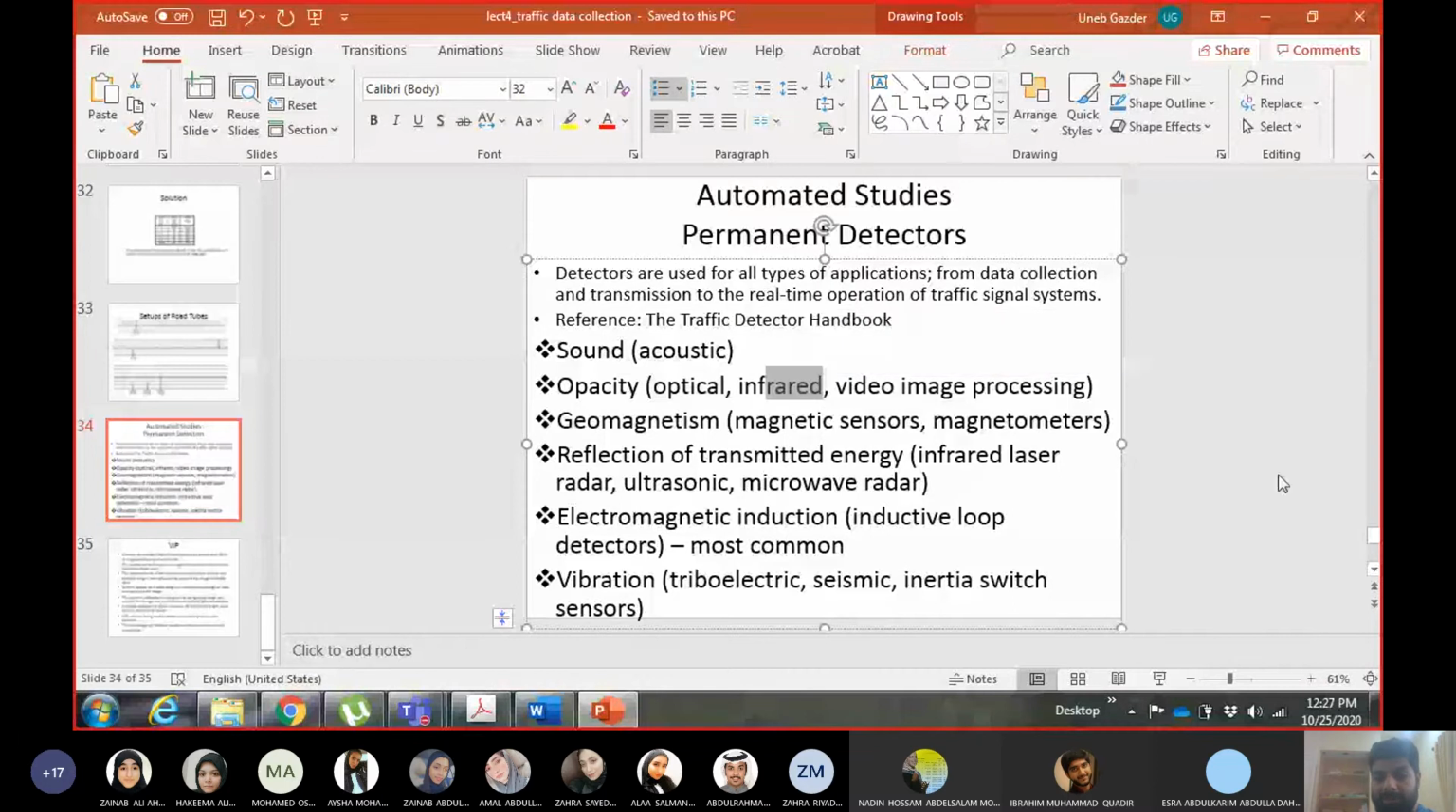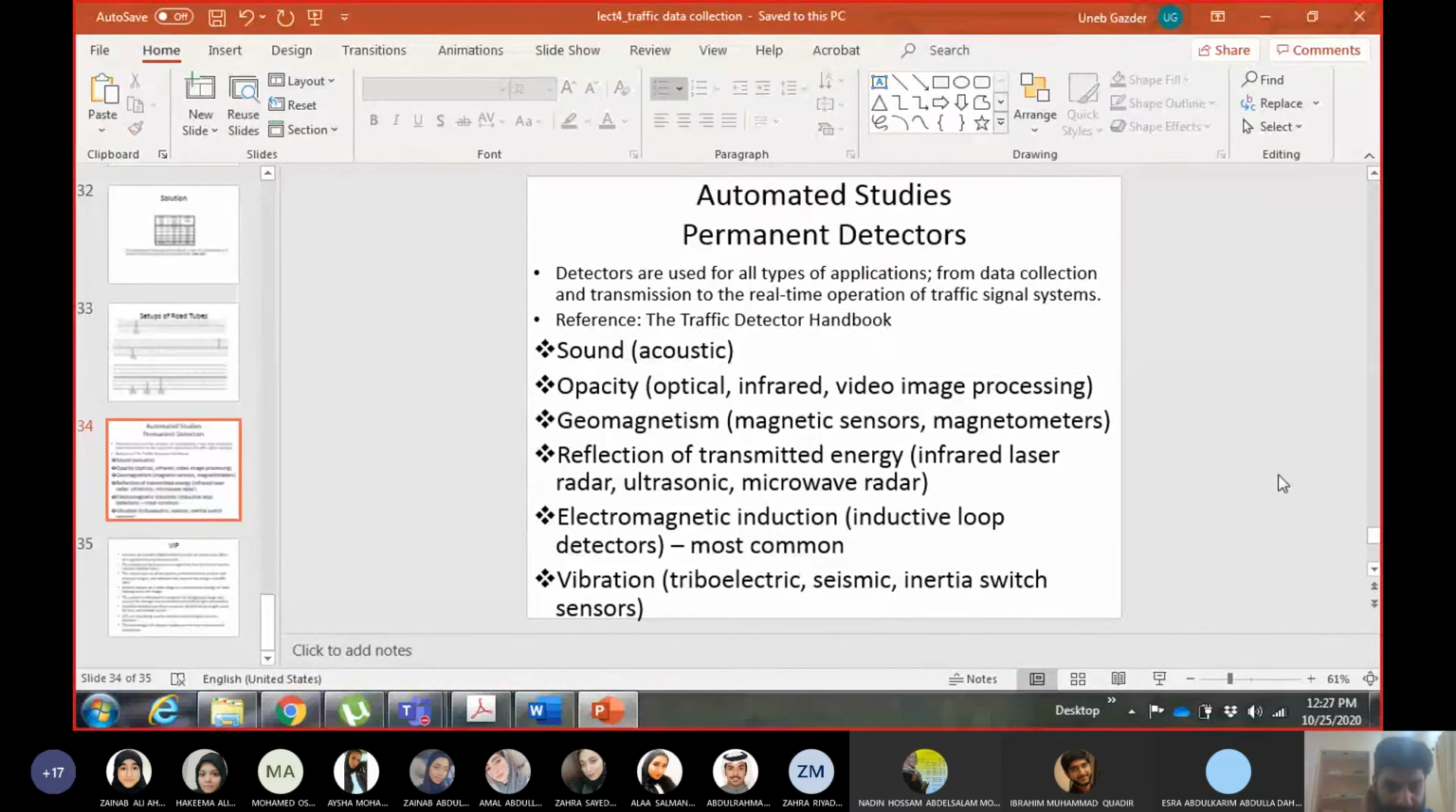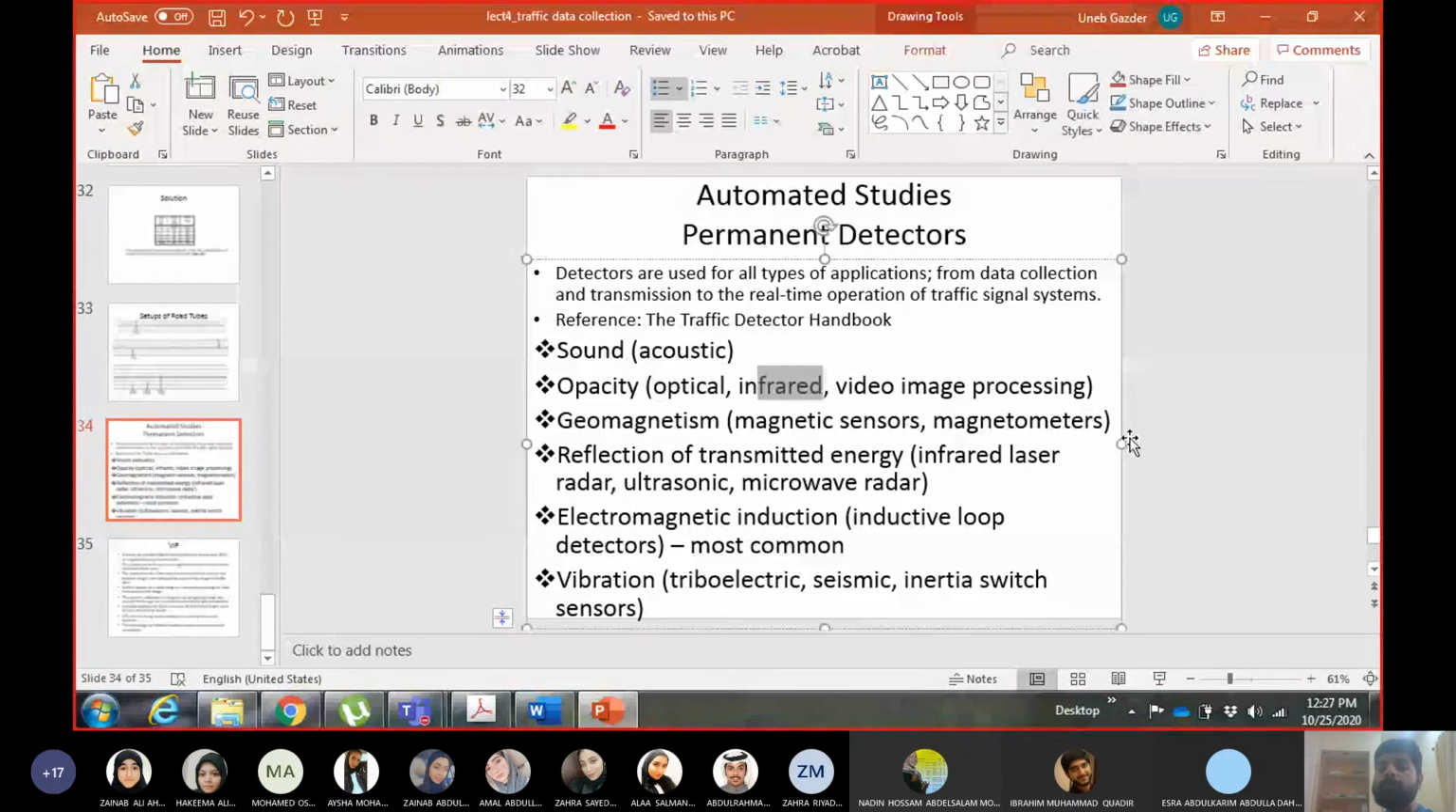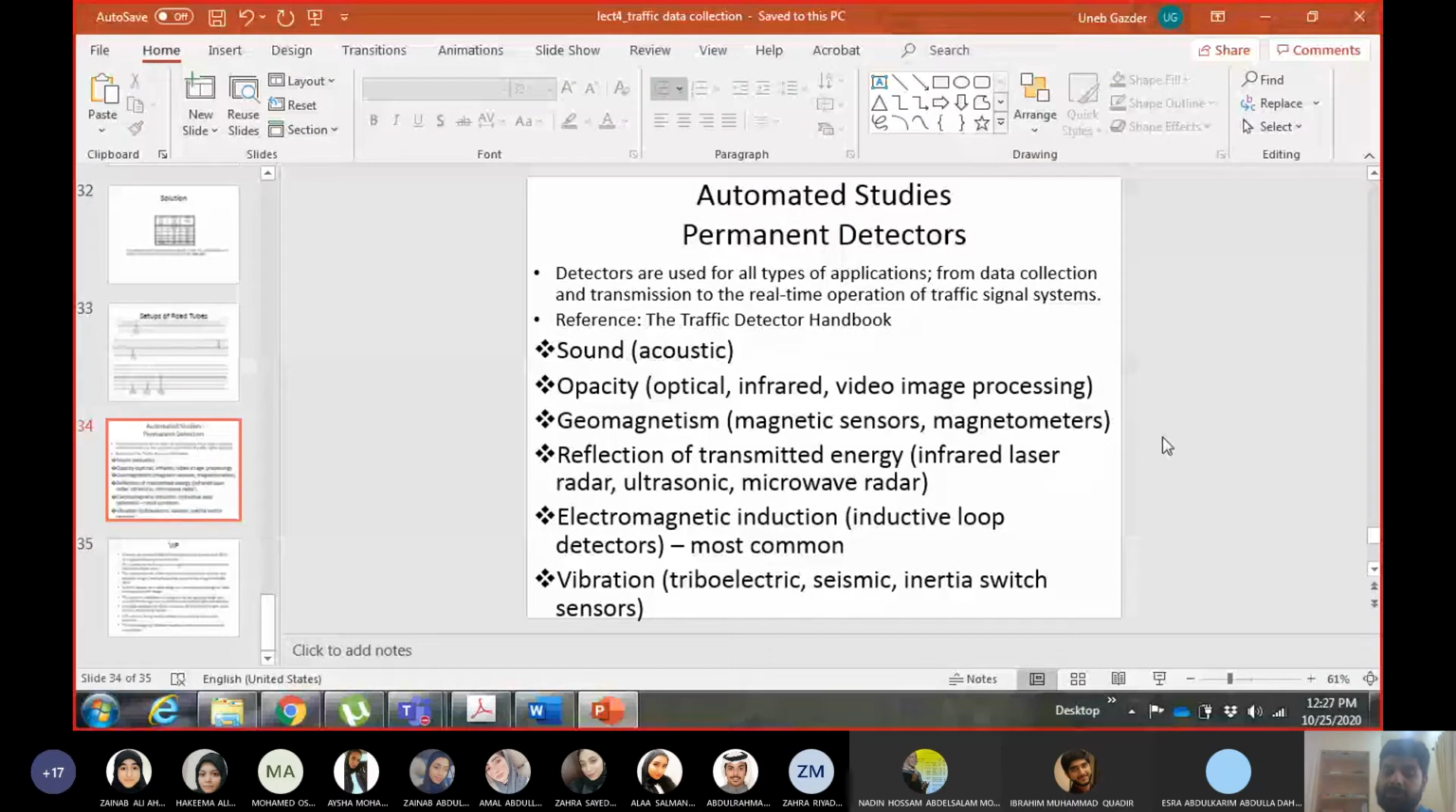I was just reading that autonomous vehicles, driverless vehicles, Google cars and so on, use this infrared technology, the LiDAR technology, to detect other vehicles around them. So this is used inside the vehicle as well. But here we are talking about getting the data of traffic.